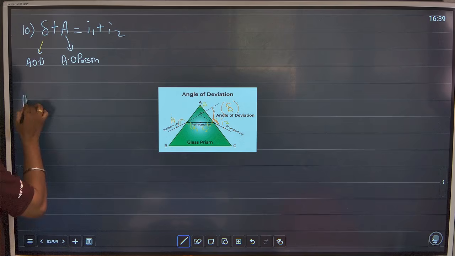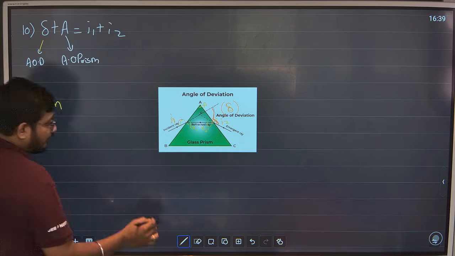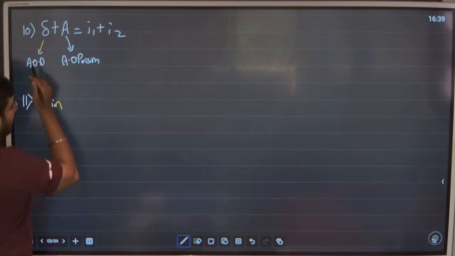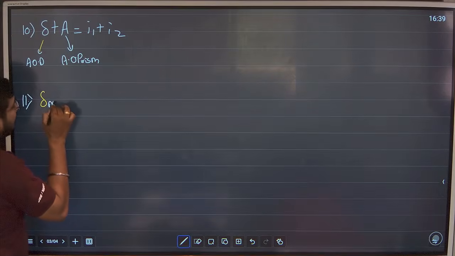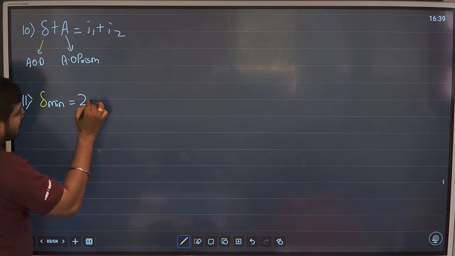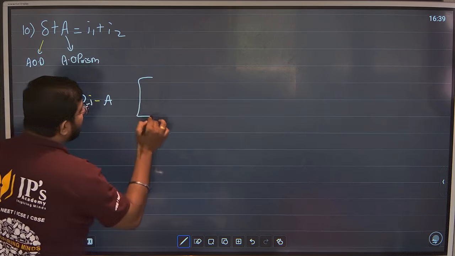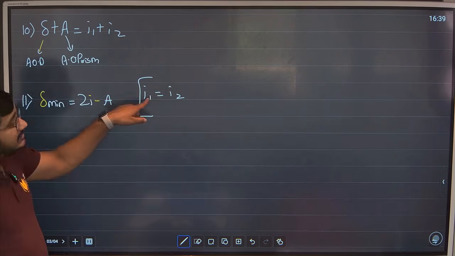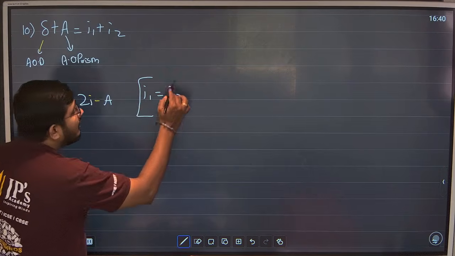Next, 11th. Del minimum, guys. You will see most of the time they will ask you minimum deviation. When can you get this minimum deviation, guys? The formula is 2i minus A. Simple. When I1 is equal to I2, when angle of incidence is equal to angle of emergence.